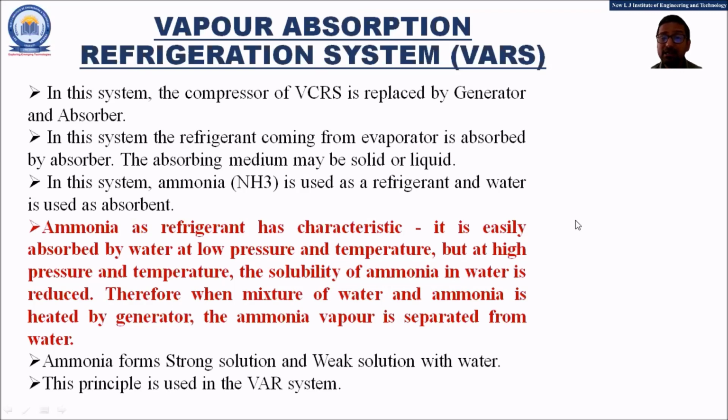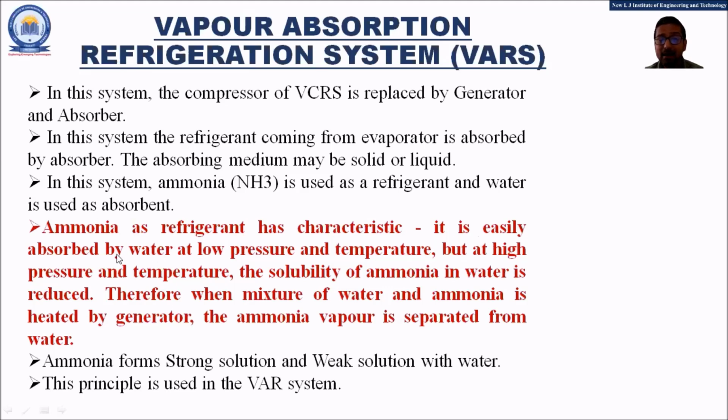The absorbing medium which is used in the absorber may be either the solid or the liquid type. In the VAR system, the ammonia is the refrigerant and water is considered as the absorbent. Ammonia, if you remember, that is NH3. This is an important point. The ammonia as the refrigerant has a special characteristic or property.